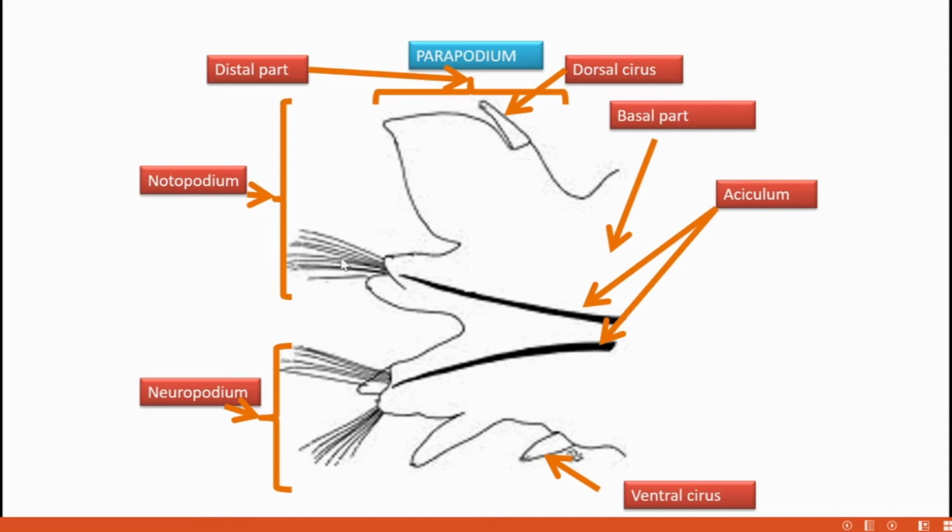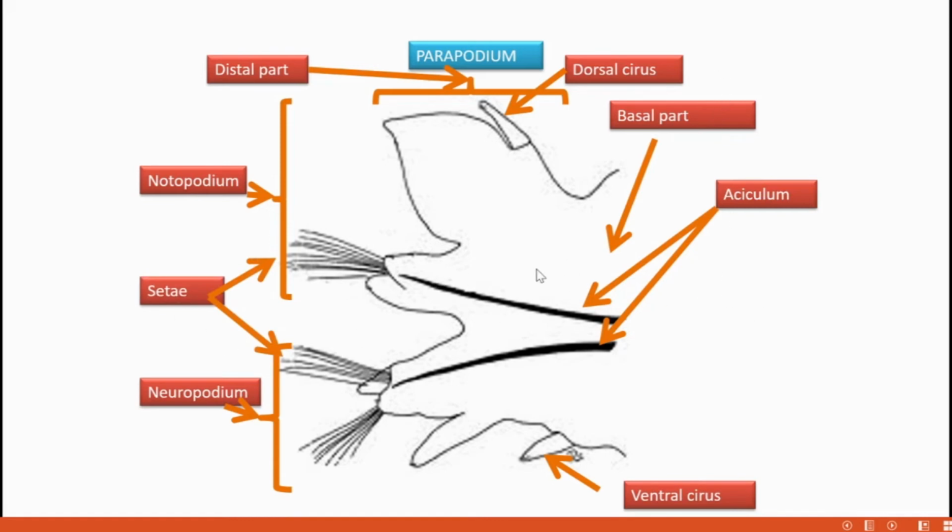These are the setae, other setae. But one is very thick and elongated. It is called aciculum. And also these setae are organized inside a sac called setigerous sac. These are the parts of parapodium. So the setae, I think it's very clear.